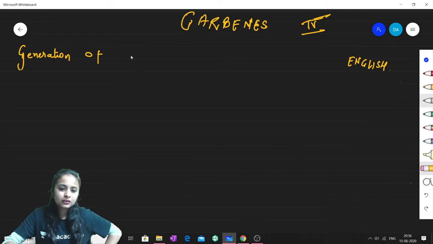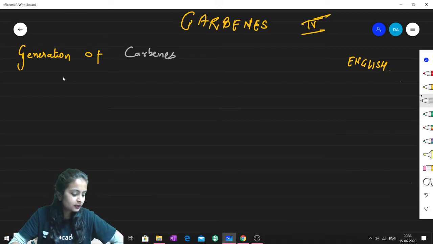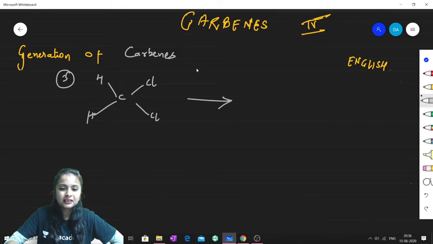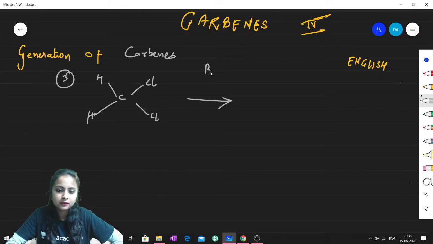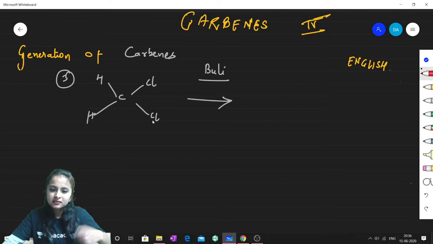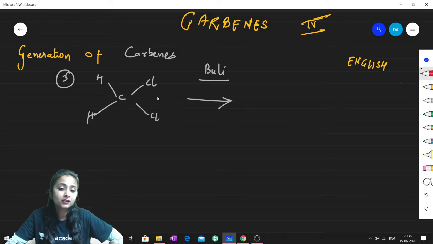So listen, generation of carbenes. Third point is, if I treat this dichloromethane with a base which is extremely strong, say butyl lithium. Butyl lithium is an organometallic reagent and it is extremely strong. So now what will it do? Will the same carbene be generated, or will there be some twist? Let's check what the concept will be.